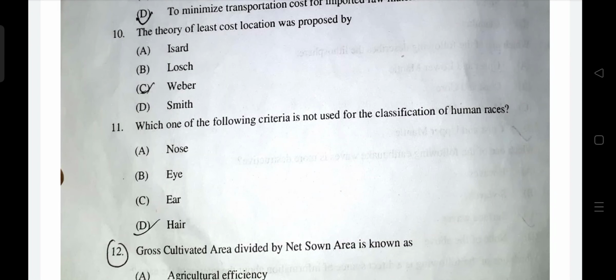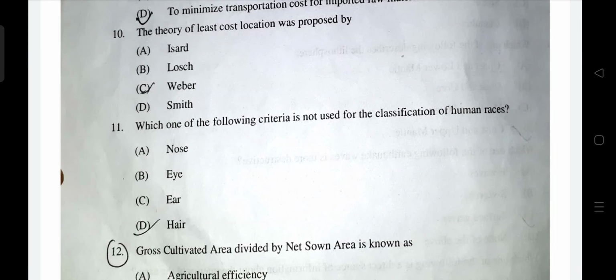Now, the last option given is eyes. Then comes ears. Eyes actually have two characteristics. One is color and then the fold. So color is like light blue or dark brown, which happens in Caucasians, to brown and brown black that happens in Negroes. The color also differs and the fold also differs. You know the medial epicanthic fold which is found in Mongolians, which gives them the slit eye feature, right? The Chinese, Japanese people, that is because of this fold.